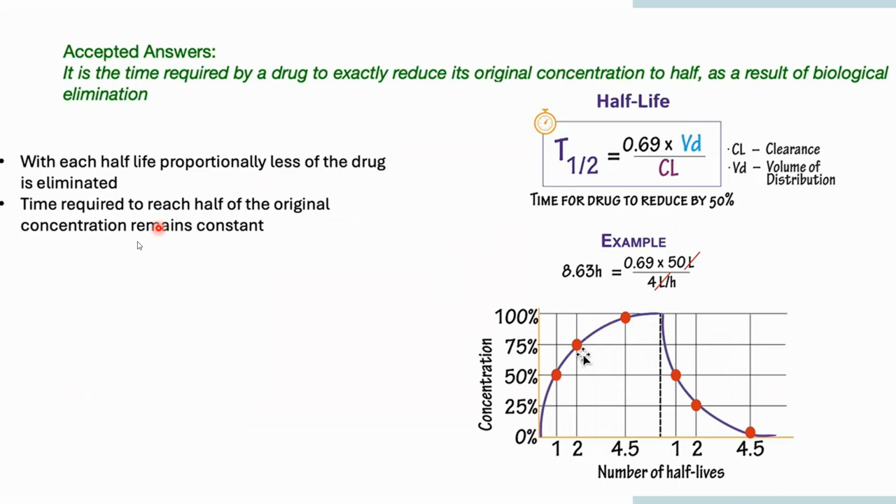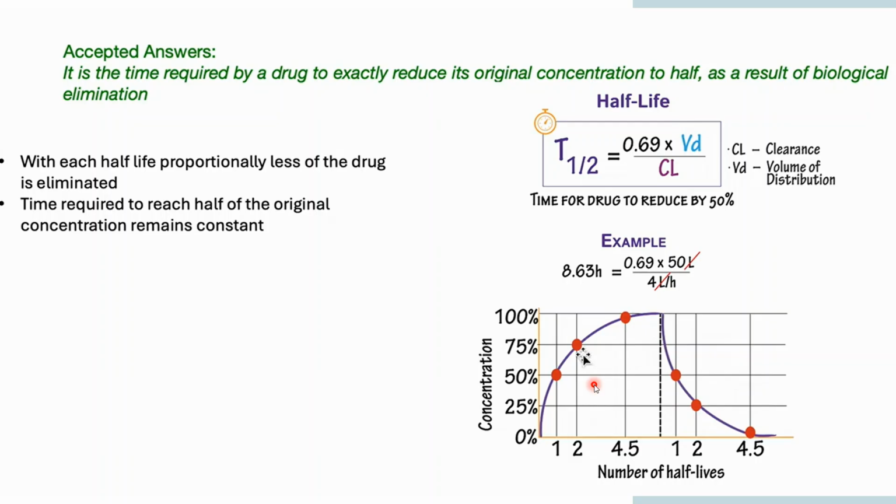So the time required to reach half of the original concentration remains constant. If you are taking a drug molecule and the concentration is at 100%, the time required for the drug to reduce its amount to 50%, basically half of the concentration, as a result of biological elimination is known as the half-life of the drug.